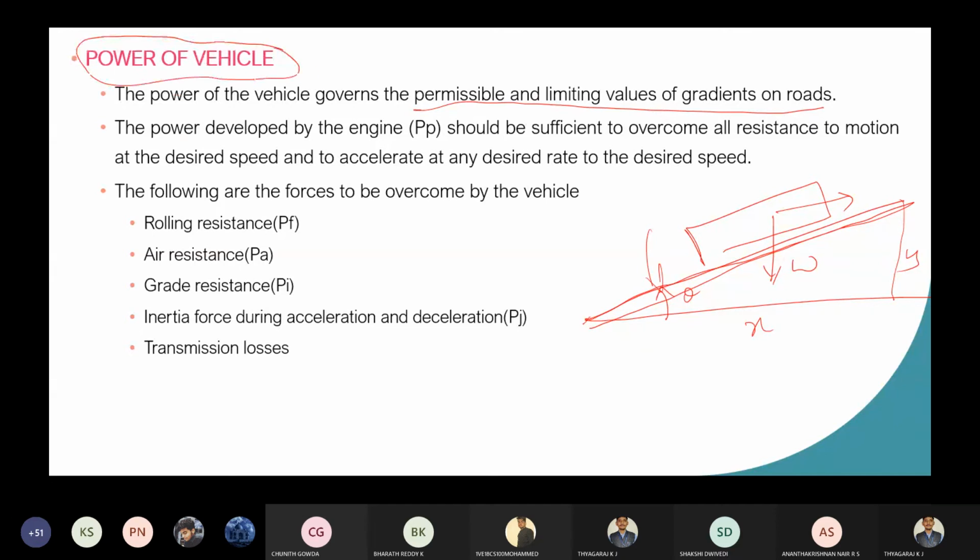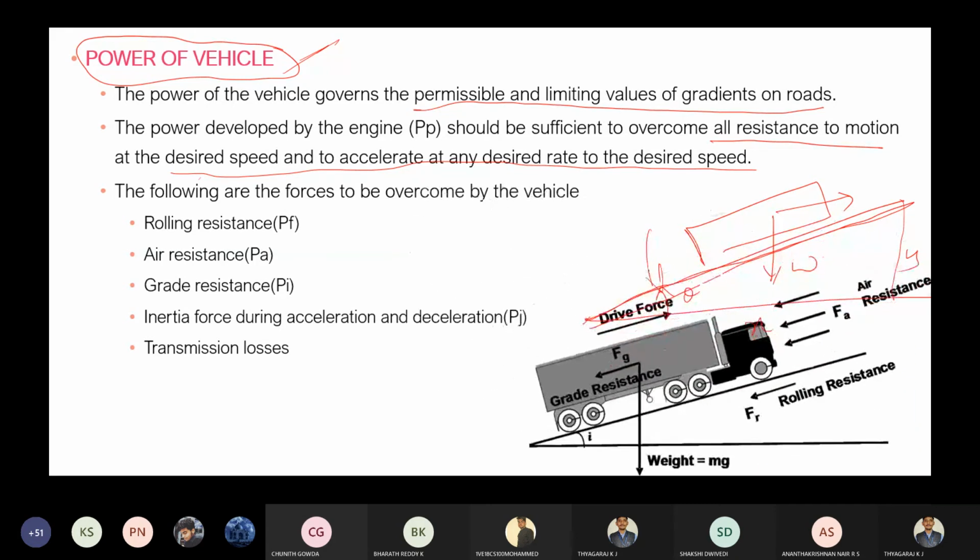As we all know, 20 bhp, 30 bhp, and all those things, that comes under this power of the vehicle. Then the power developed by the engine should be sufficient to overcome all the resistance to motion at desired speed, and it should have a sufficient speed and accelerate at desired rate to the desired speed.